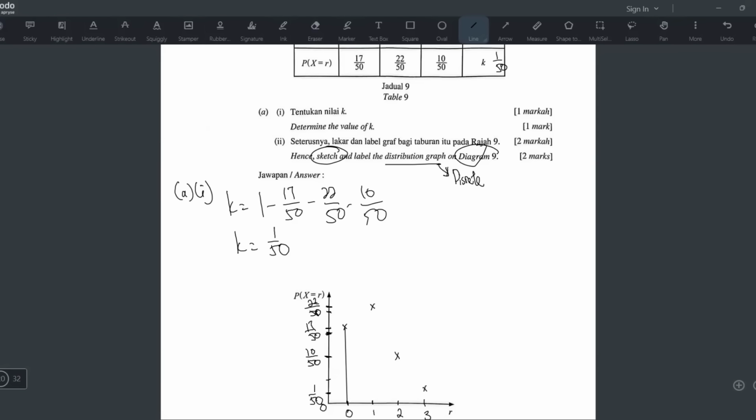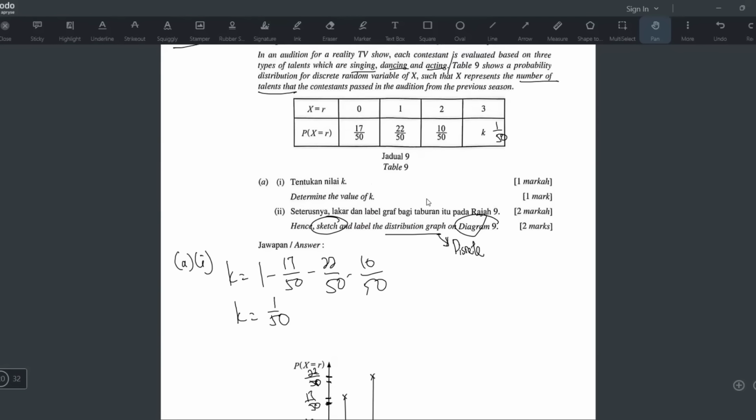It's just a straight line going up, going up, going up. The graph will not be continuous. These two points will not join together. If they join together, it means it becomes a continuous random variable. But the binomial distribution is a discrete random variable.